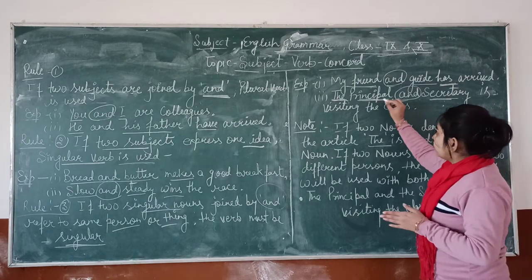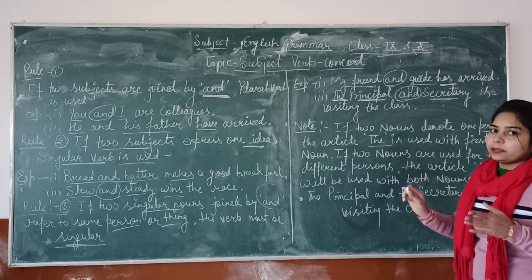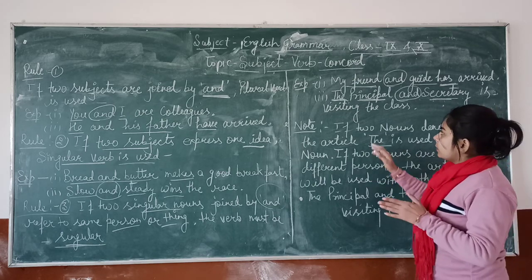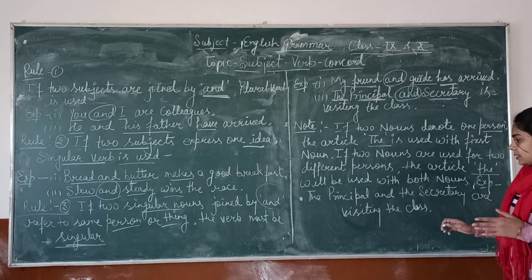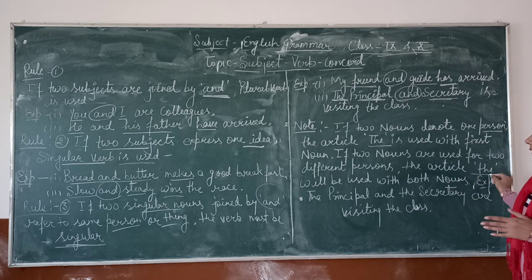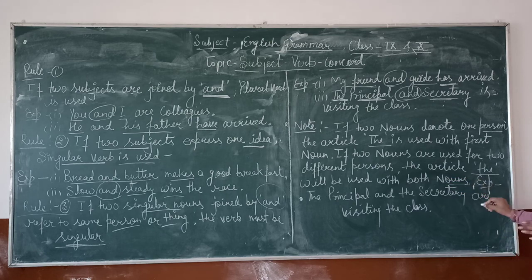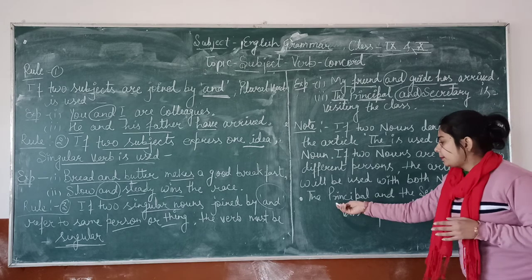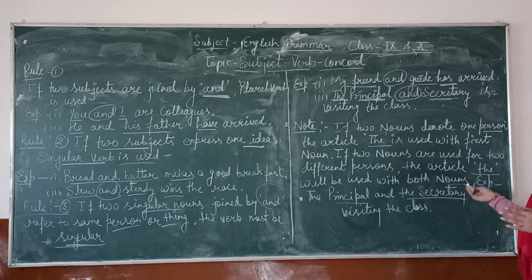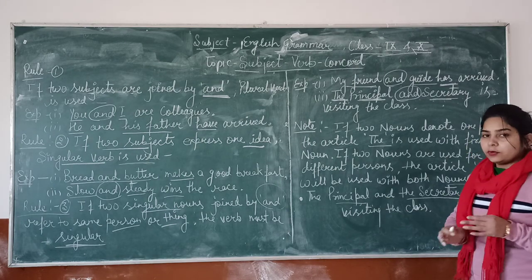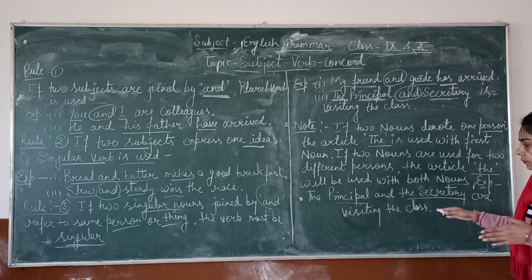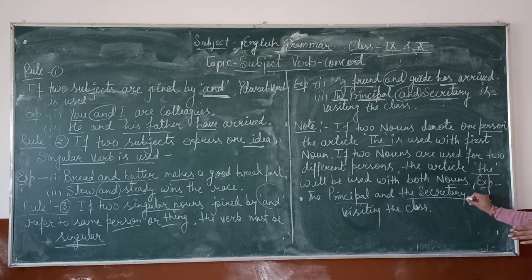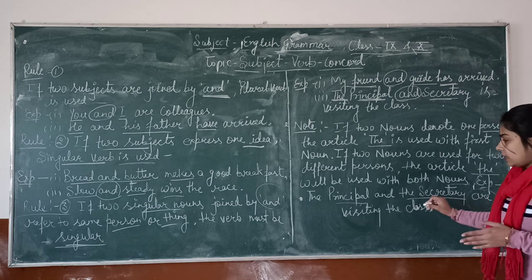If these two persons are different, we have to use the article with both subjects. For example, the principal and the secretary. In this sentence the principal is a different person and the secretary is different, then we have to use here the plural form of the verb, means are will be used here: visiting the class.